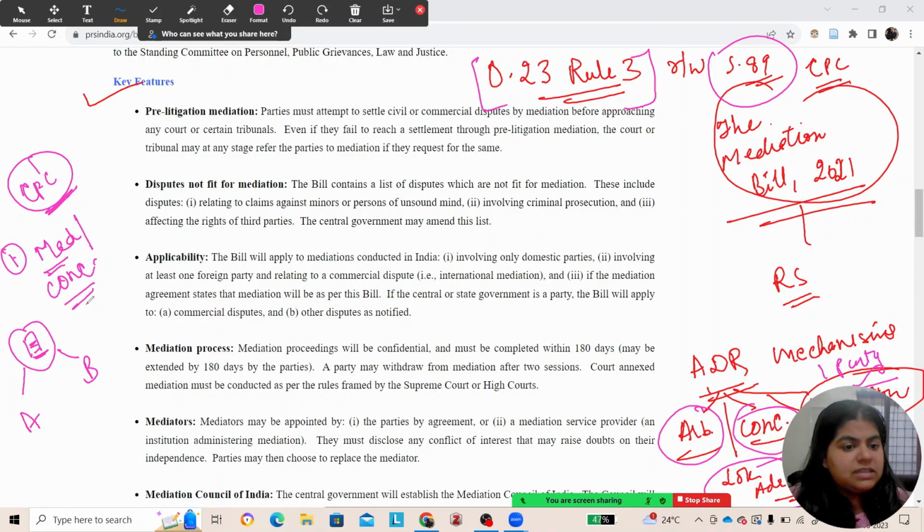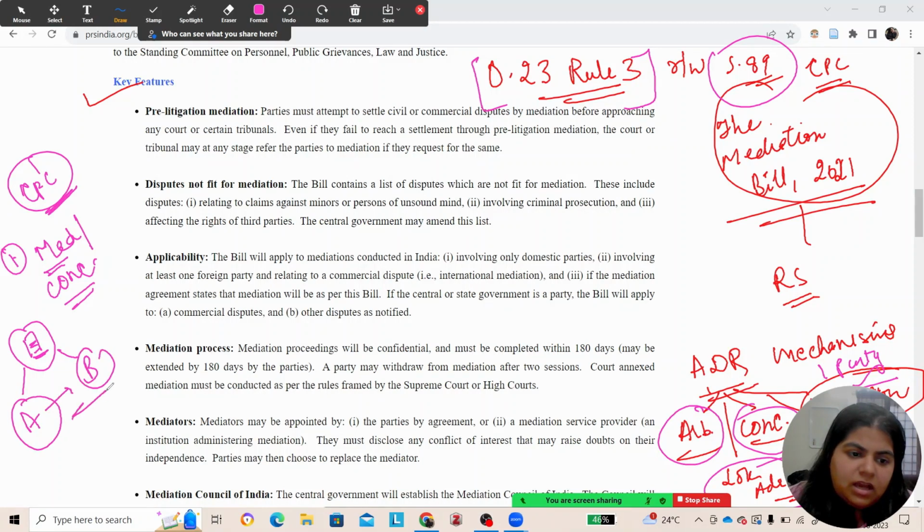He cannot enforce his decision, resolution or suggestion. The mediator only facilitates the communication. He only says that A has said this, B has said this. Whatever your confusion, whatever your dispute, you should try to resolve it by yourselves.